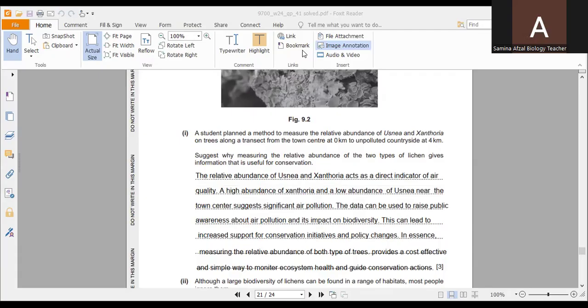So suggest why measuring the relative abundance of the two types of lichens gives information that is useful for conservation.